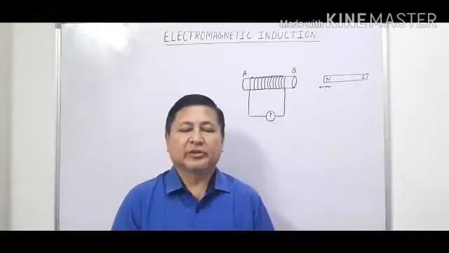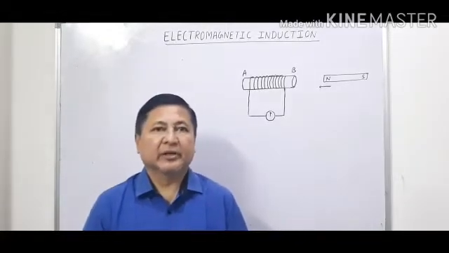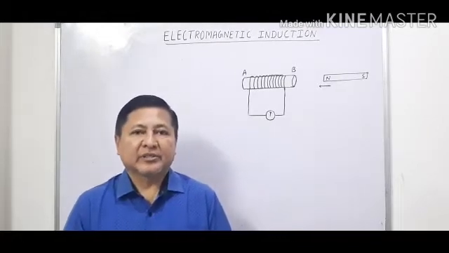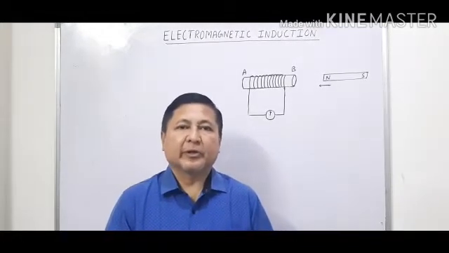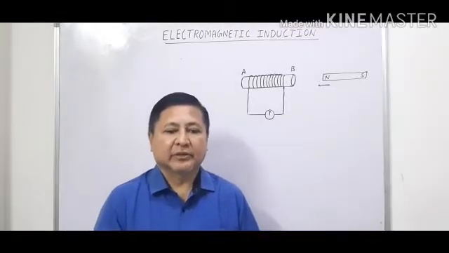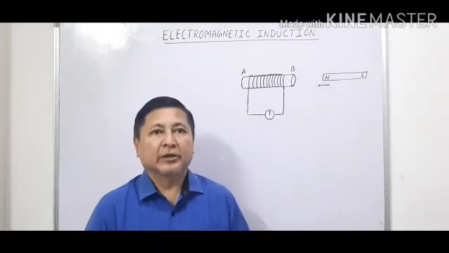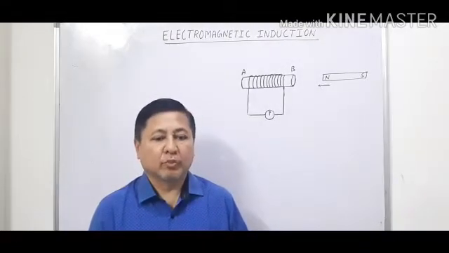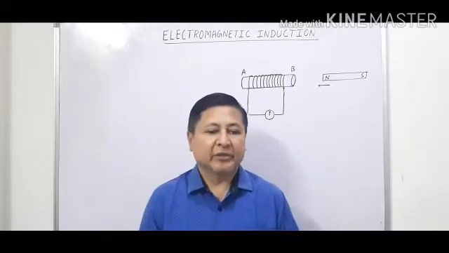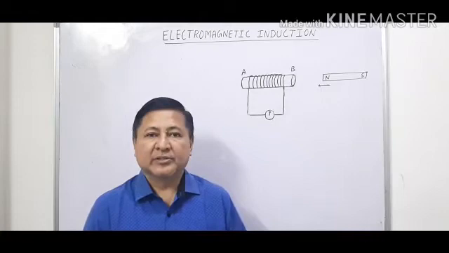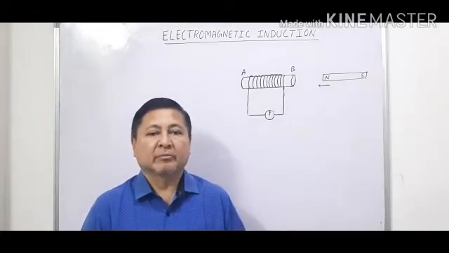Good morning students. In our last lecture we have seen that when a current carrying conductor is placed in a magnetic field such that the direction of current is perpendicular to the direction of magnetic field, a force is exerted on the conductor. Now let us imagine a situation in which a conductor is moving inside a magnetic field, or a magnetic field is changing around a magnet.